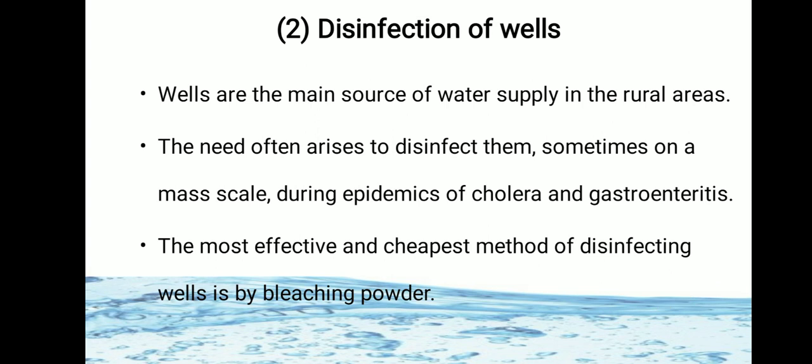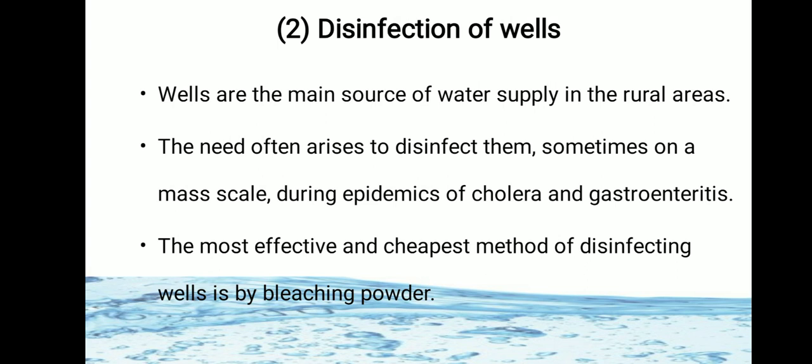So what we have seen first is household disinfection of water, household purification of water. Second method for purification on small scale is disinfection of wells. We have already seen many things about wells, how is their structure, how they get polluted, how well water is polluted.